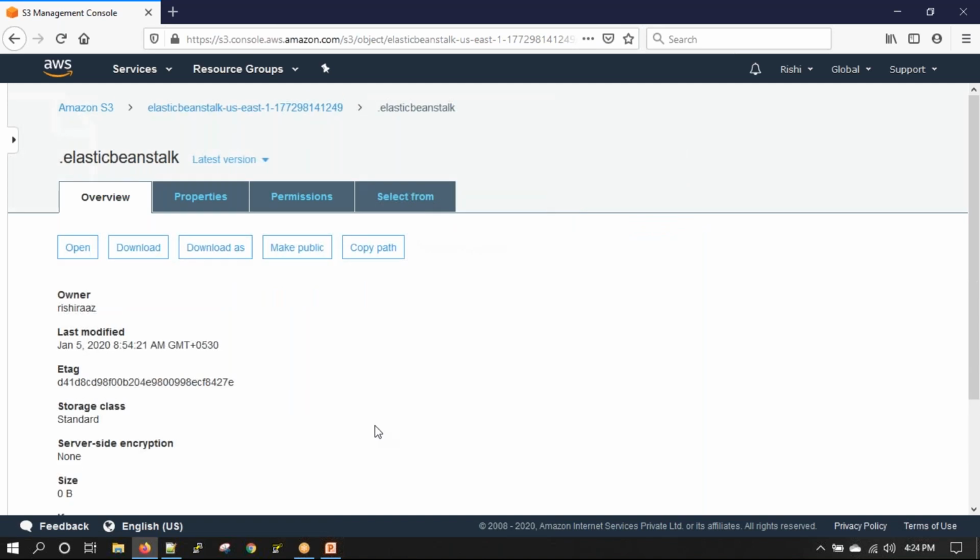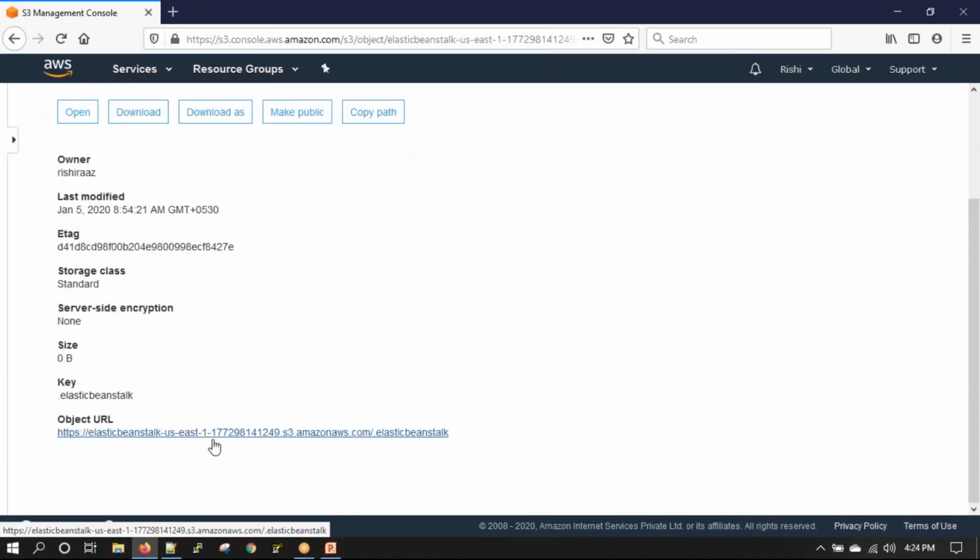The URL for the object is Elastic Beanstalk, US East 1, followed by the name of the bucket. Then s3.amazonaws.com, followed by the name of the object.